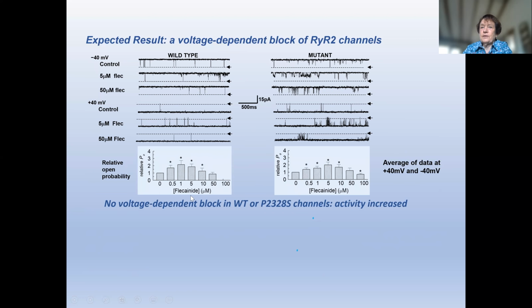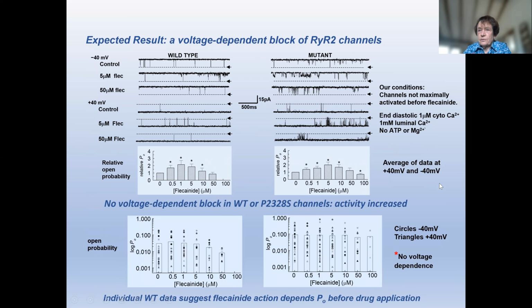And this also appeared in our average data. This was a bit perplexing because it hadn't been previously reported. But when we looked at the conditions we were using, they had not been used previously either. So our channels had a very low activity to start off with, and this was not in the presence of either ATP or magnesium. The only modulators of the channel that we were using were 1 micromolar cytoplasmic calcium and 1 millimolar luminal calcium.